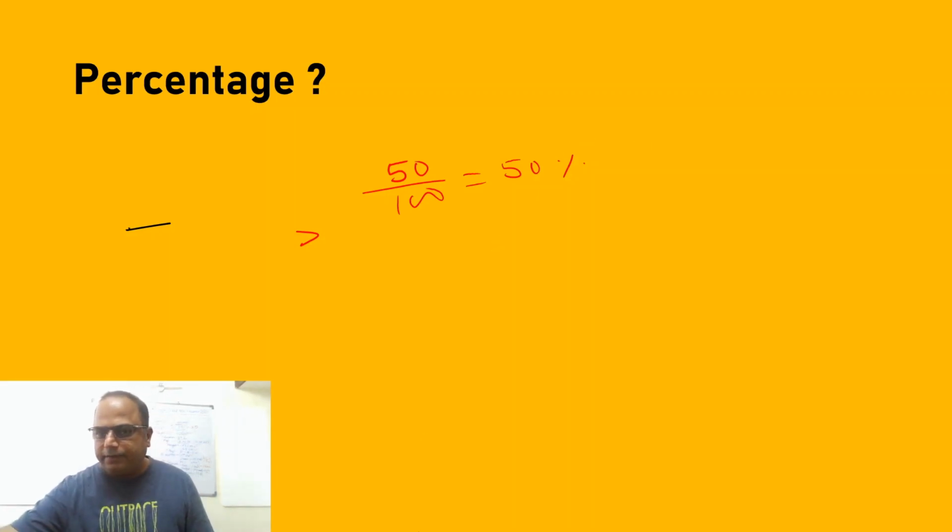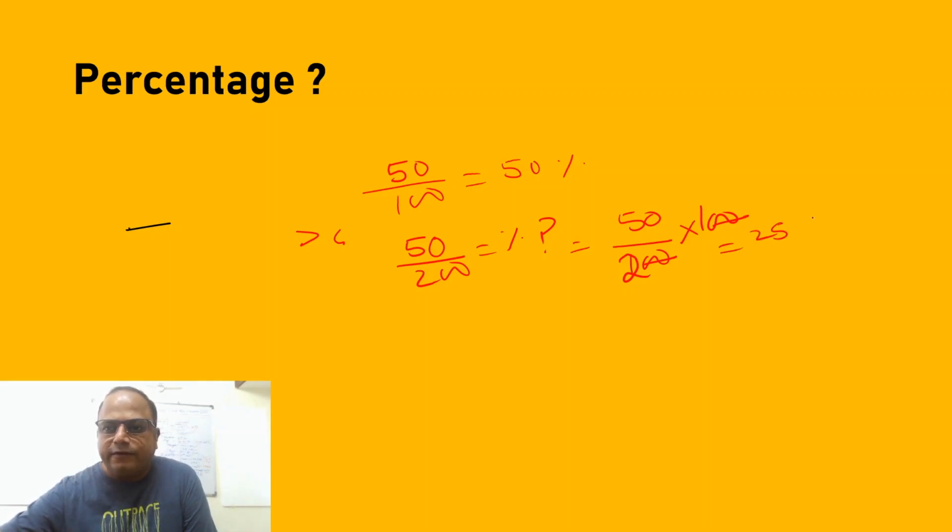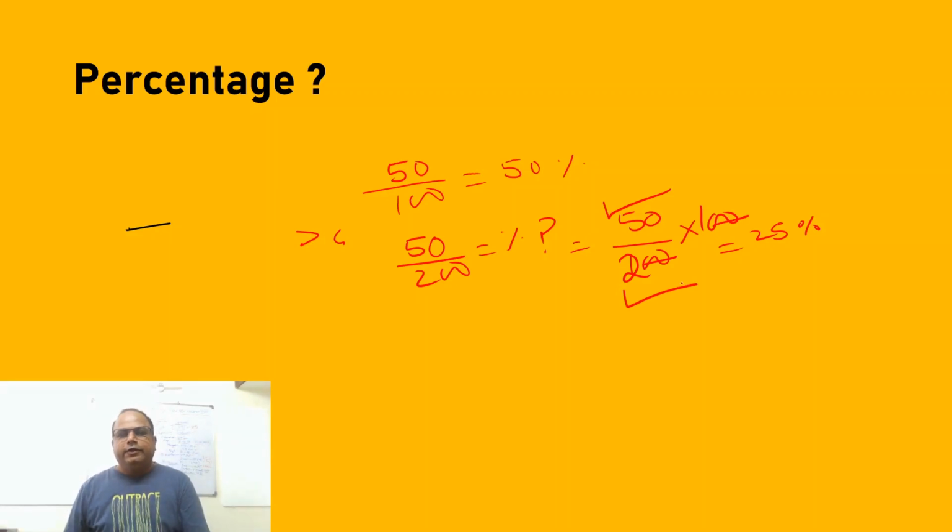okay, we are attaching our pen tab again. Yeah, it's working. So suppose you get 50 out of 100, it is 50%, but you get 50 out of 200. What is your percentage? Percentage kya hai? So here you will do one thing, as we have done, 50 by 200, sorry, this is 200, multiplied by 100. Means anything to express in 100, you have to multiply it. So you get 25%, not 50%. This 50 is your absolute mark. Total is 200. So your percentage becomes 25.